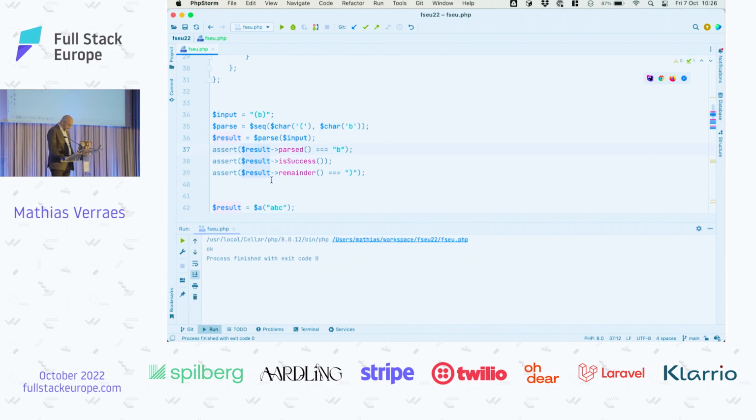Actually, what's wrong? Parsed B. So input, the first character, we parse it. Oh, we're doing weird things here. I think like this. Yes. So you see how we can sort of ignore information in the string that we don't need, but still figure out where it is. You're doing this with regular expressions usually, probably, right? But this is a very natural way of starting to describe things. We could do something where we do keep the characters.